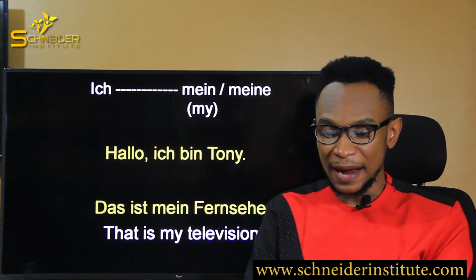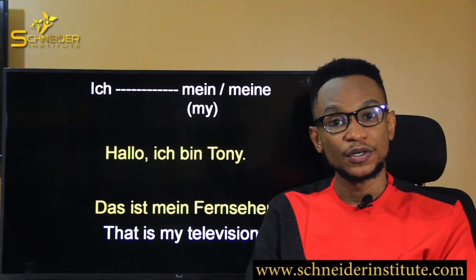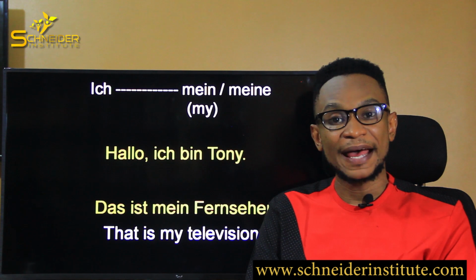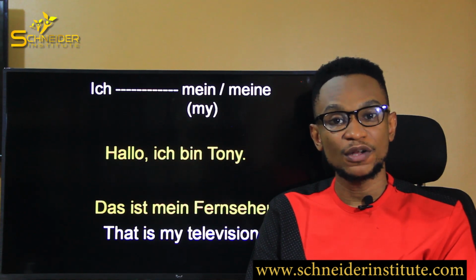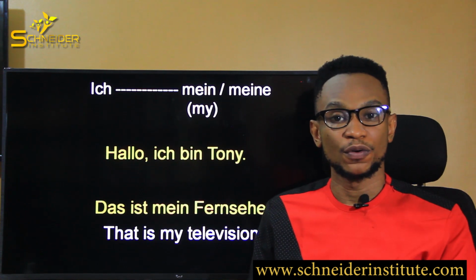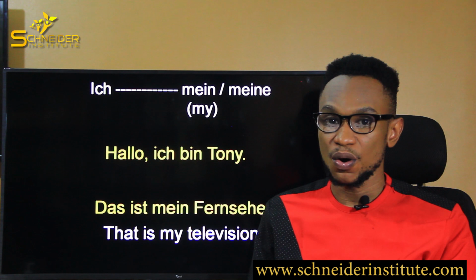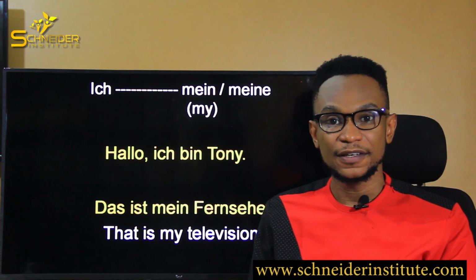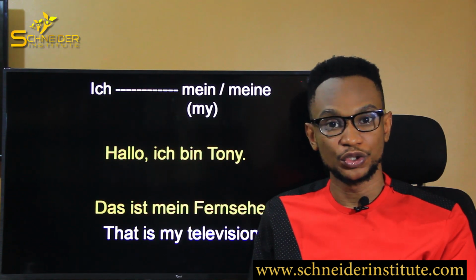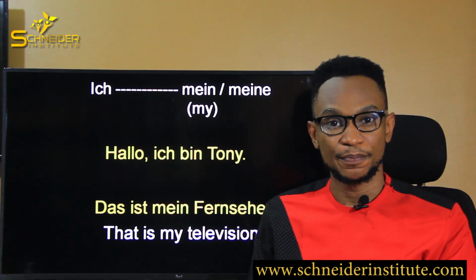We use mein when it is masculine or neutral, and we use meine when it is feminine or plural.